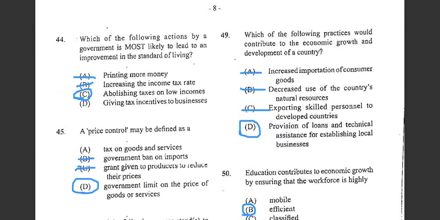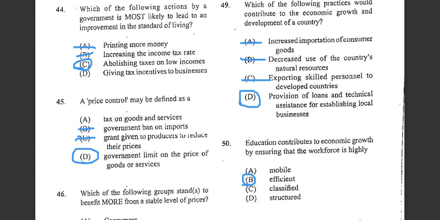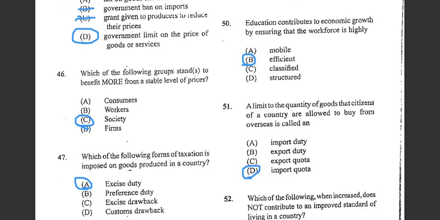Alright, 49 says which of the following practices would contribute to the economic growth and development of a country? We are seeing that provision of loans and technical assistance for establishing local businesses.